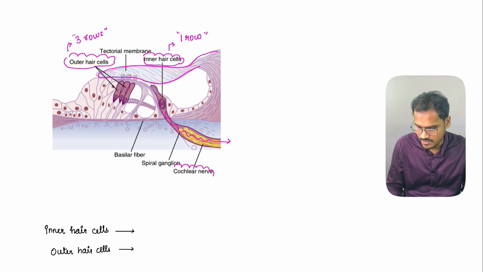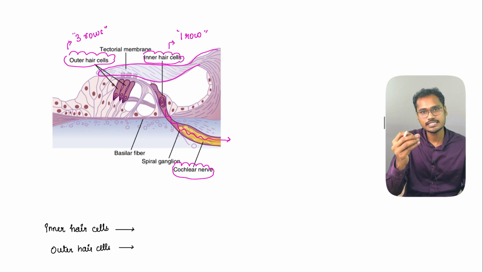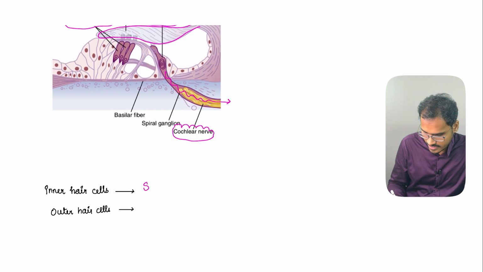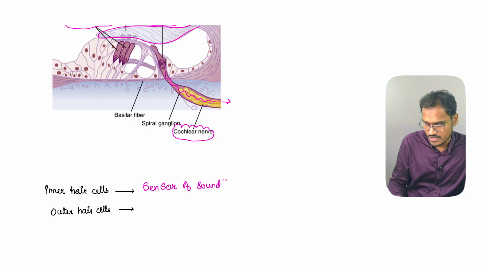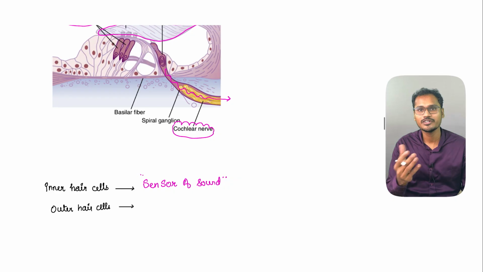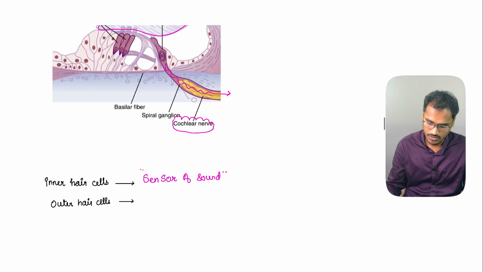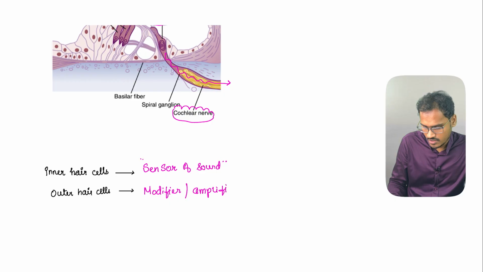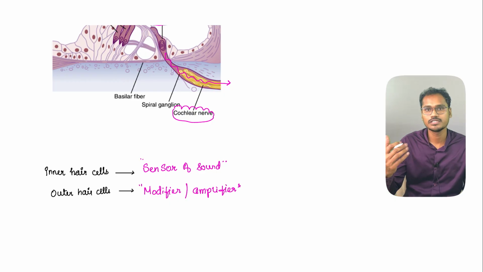So the cochlear nerve is drawn here. The inner hair cell will sense the sound and help it to continue to the cochlear nerve. So the inner hair cell is the sensor of sound. Its function is to sense the sound quality, perception, pitch, loudness and everything. Then what is the function of the outer hair cells? The outer hair cell will help to modify or amplify the sound that is being heard by the inner hair cell. So it is like a modifier or an amplifier. Both have individual functions which help us to perceive the sound.